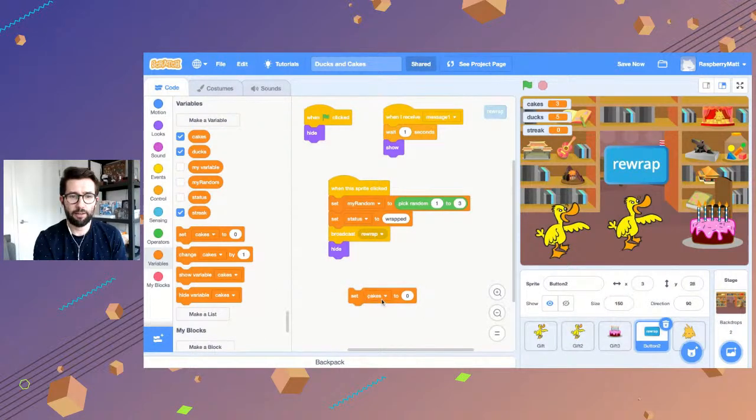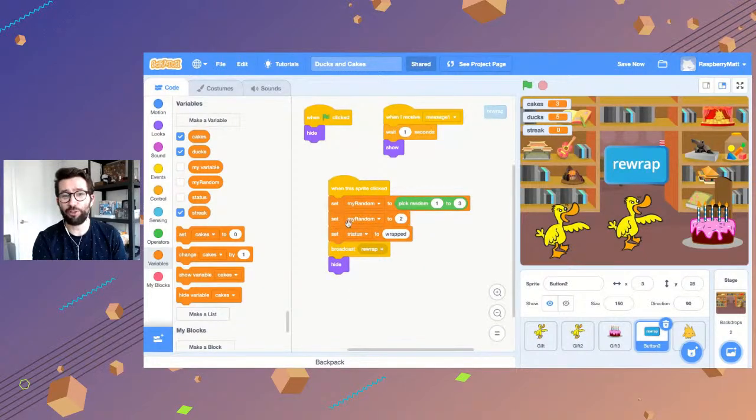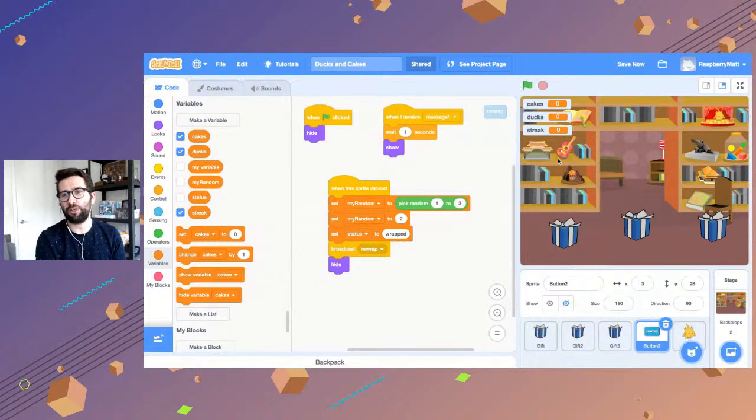So we set my random to 2. We just put that after the random number picking. Instead of a number between 1 and 3, we throw that number away and put the number 2 in instead, because we always want it to be the middle gift so that we can at least try it out. So total cheat, but we're going to make sure that the streak works, okay?